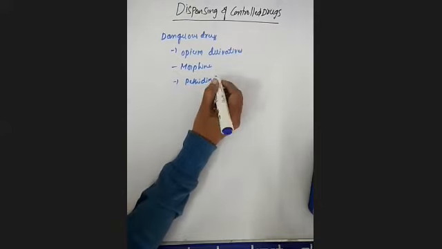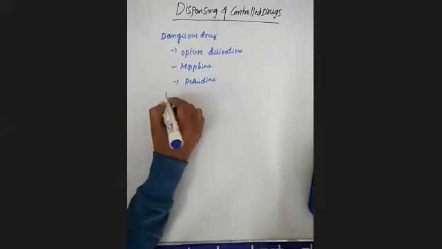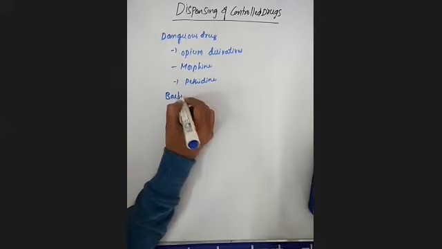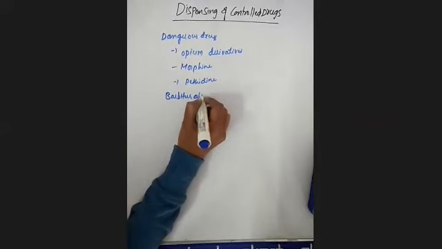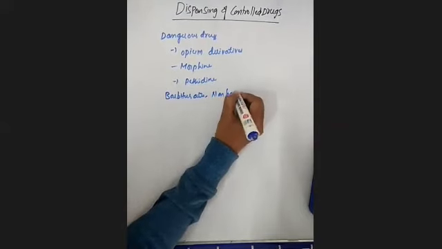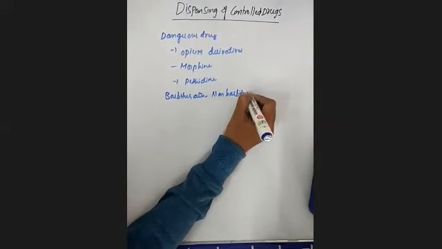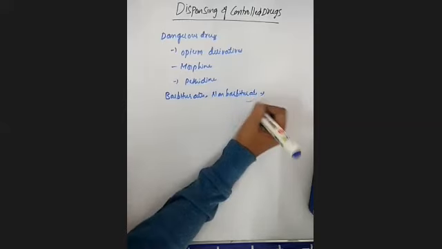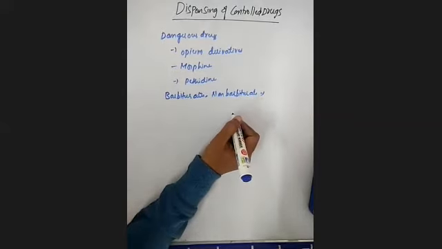And some drugs like barbiturates and also non-barbiturates. Mainly these two, barbiturates and non-barbiturates, are used as CNS depressants.